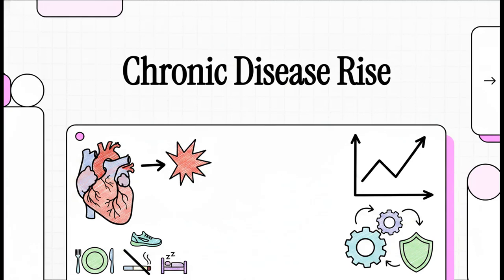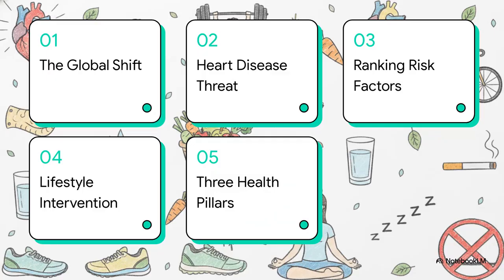Welcome to this explainer. Today, we're diving into a massive global shift in human mortality. We're going to look closely at the main risk factors for the most prevalent non-communicable diseases, or NCDs, and explore a targeted design of interventions to actually address them. To make this super practical, we use the world's absolute biggest killer, cardiovascular disease, specifically coronary heart disease, as our prime example. Here's a quick roadmap for today.